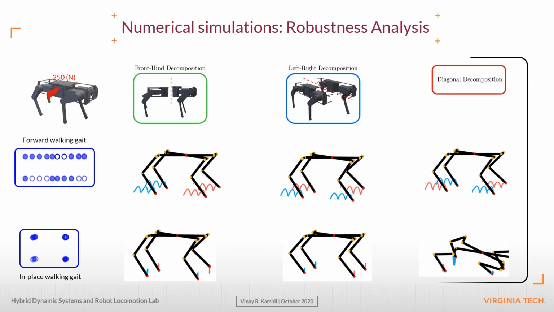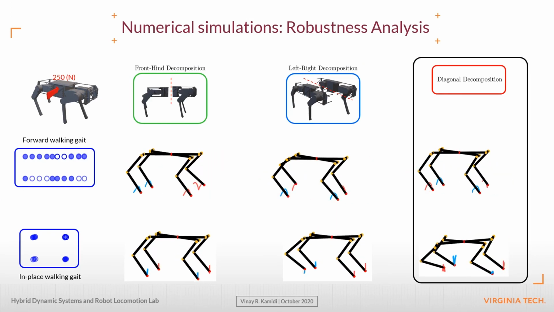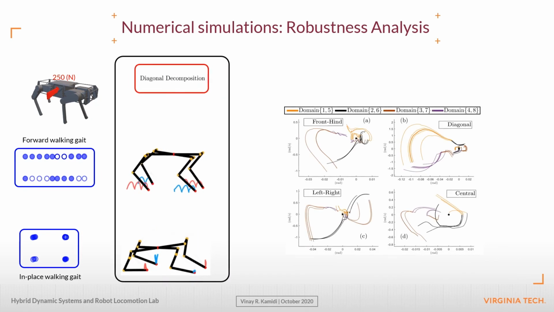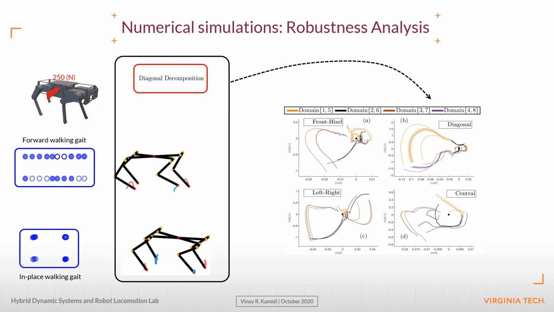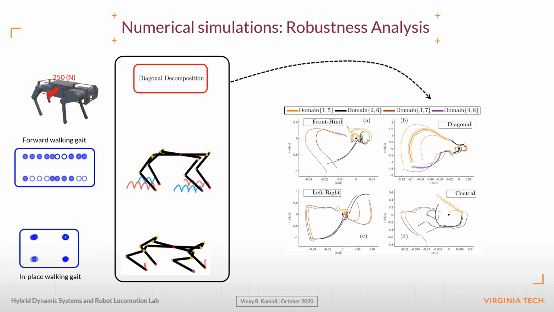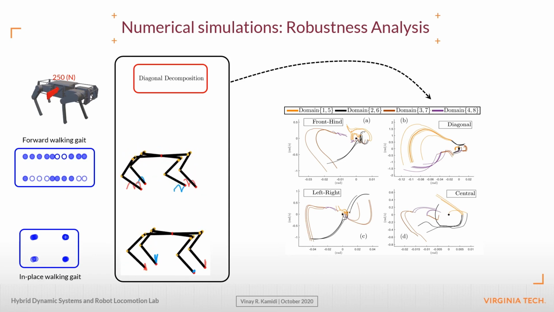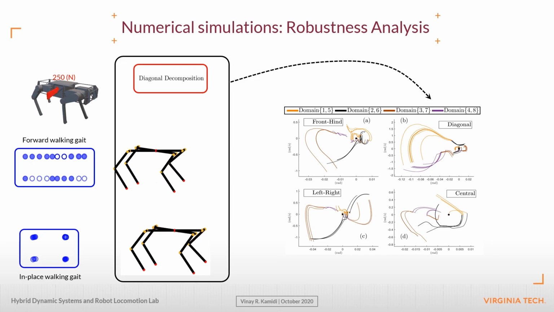Finally, we observe the diagonal decomposition scheme. Here, the forward walking gait is stable and convergence to an orbit in the pitch phase portrait confirms that. However, for the in-place gait under the diagonal decomposition scheme, we observe that the gait is not stable.